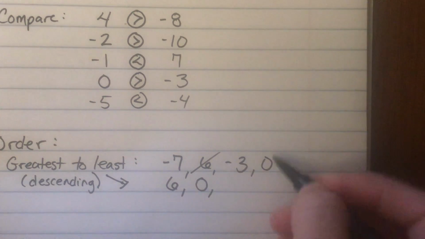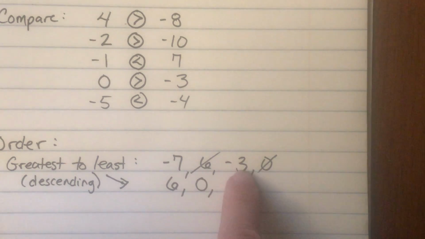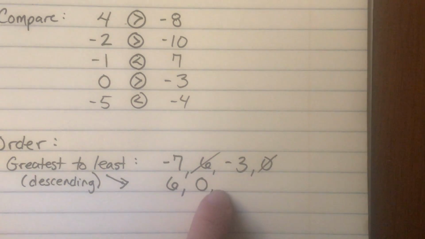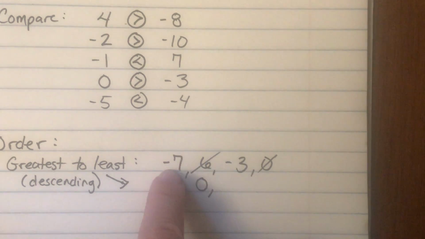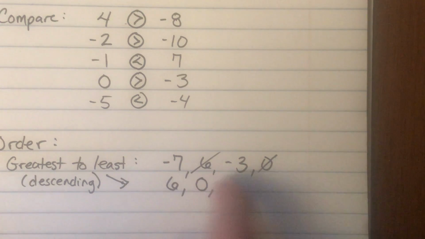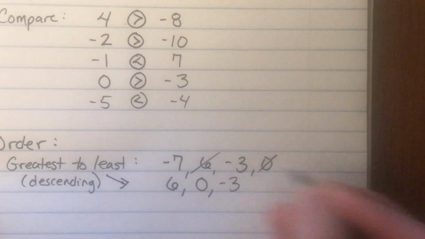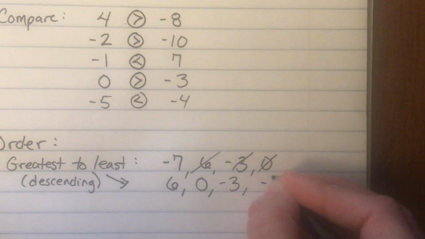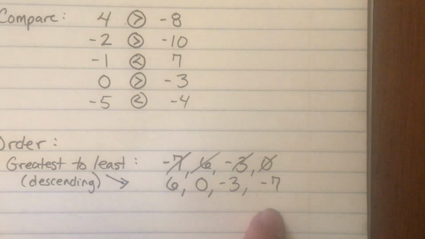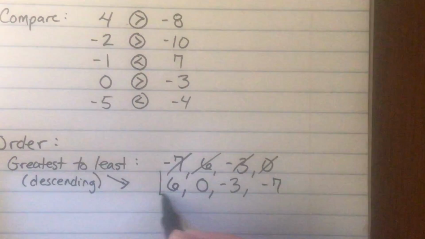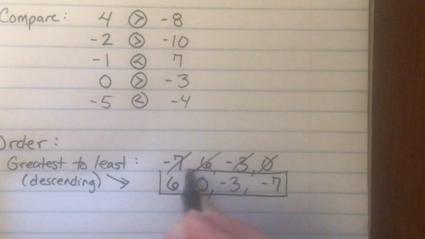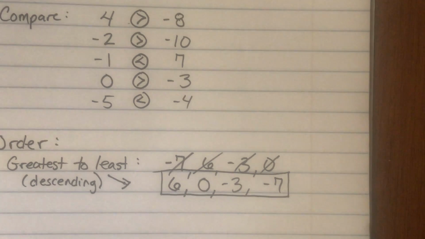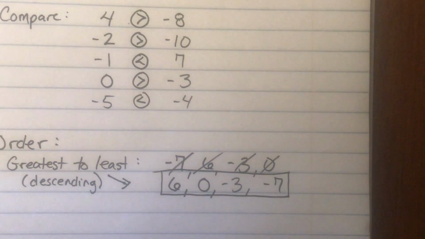Once our 0 is gone, out of negative 7 and negative 3, which one of those is going to be greater? Well, negative 3 is closer to 0. It looks like 7 should be greater, but these are negatives. They work in the opposite order. So negative 3 is going to come next. And then our least number, the number that's furthest away from 0, is going to be our negative 7. So in order from greatest to least: 6, 0, negative 3, negative 7.